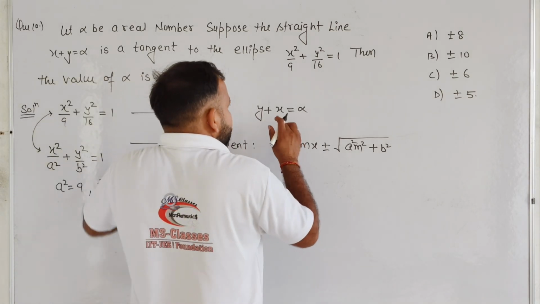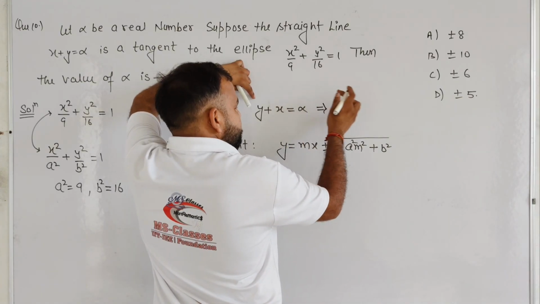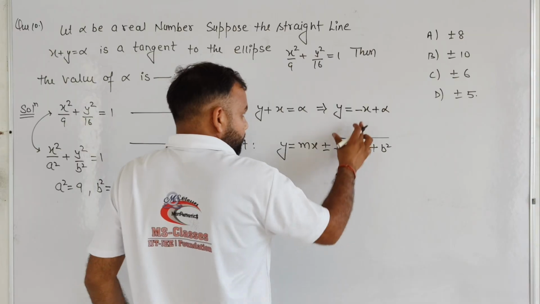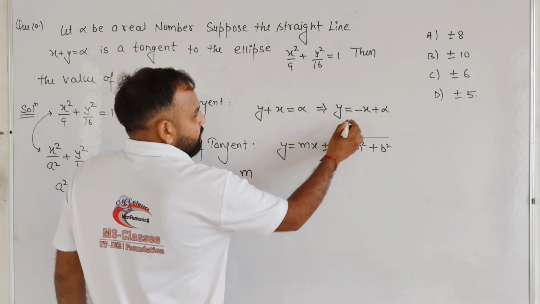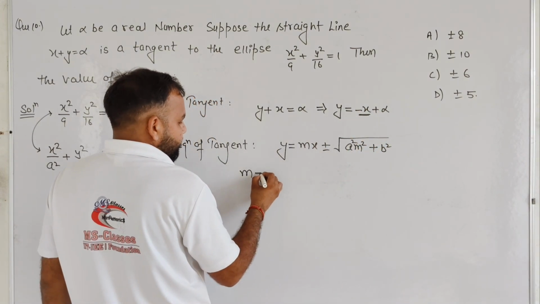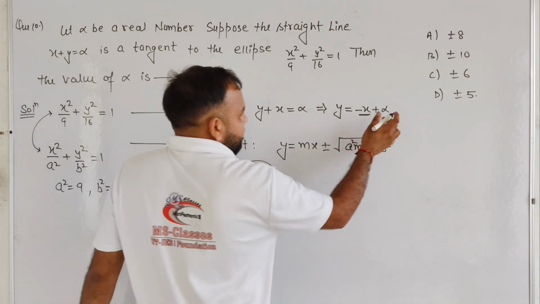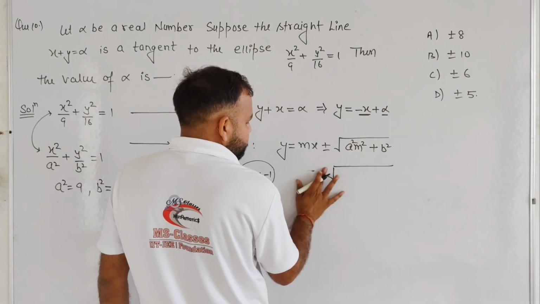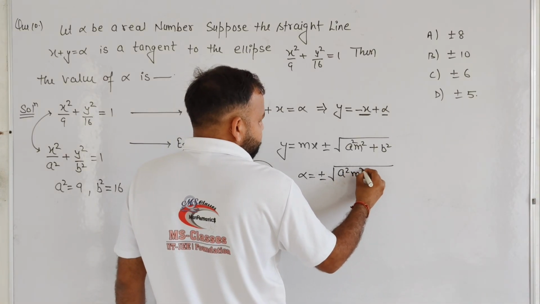And we know very well, student, we can also compare this equation. It can be written as y equals, taking x to the right-hand side, minus x plus alpha. After comparing both the equations, we can say, student, the coefficient of x is minus 1 and the coefficient of x is m. So basically m equals minus 1. Okay, student? And after comparing, alpha equals plus or minus under root a square m square plus b square.